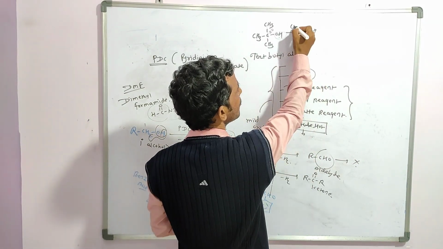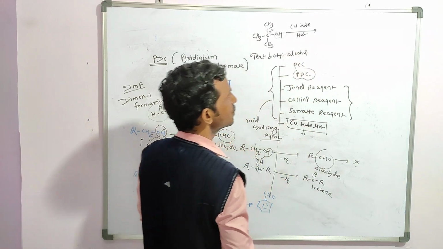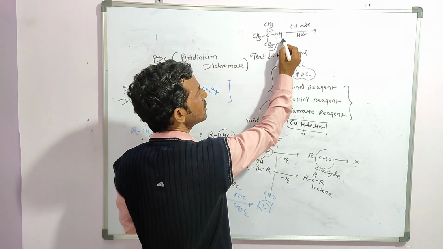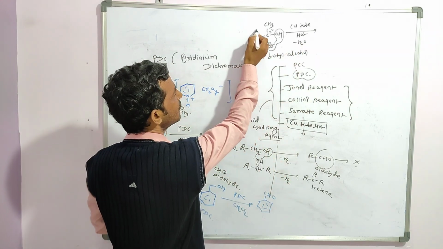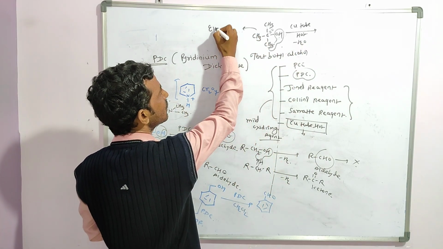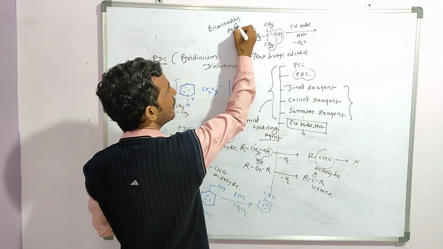But instead of all these oxidizing agents, suppose I am using a red hot copper tube. So what happened now? Here one hydrogen and one OH eliminate in the form of a water molecule. This is an elimination reaction. Why elimination reaction?